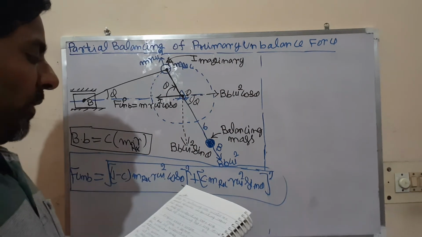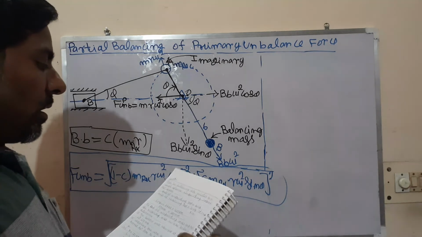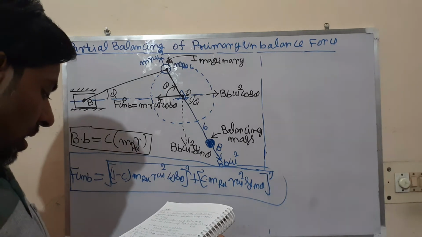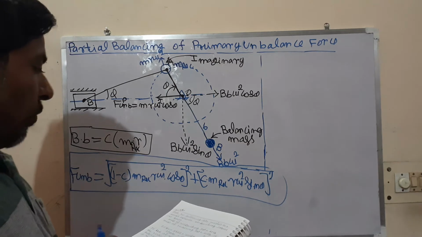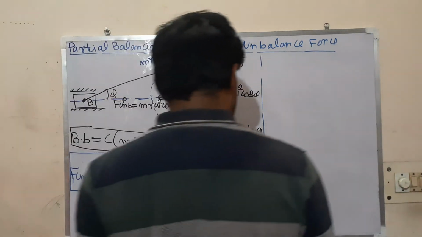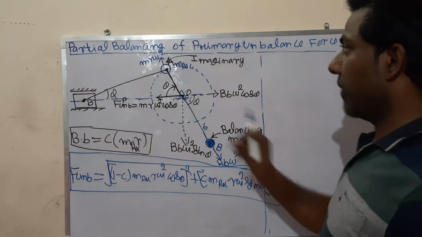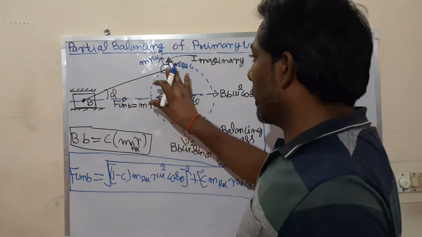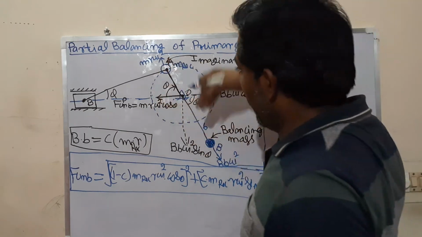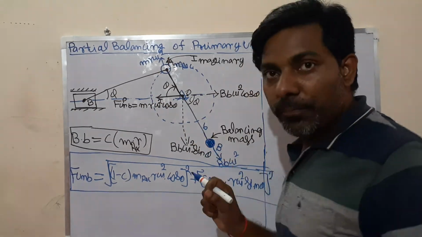The following data refer to a single cylinder reciprocating engine. One thing more: let us see one concept first, then I will solve the numerical, because one thing is remaining. So far we have only assumed the reciprocating part. There may be the mass of the connecting rod also.